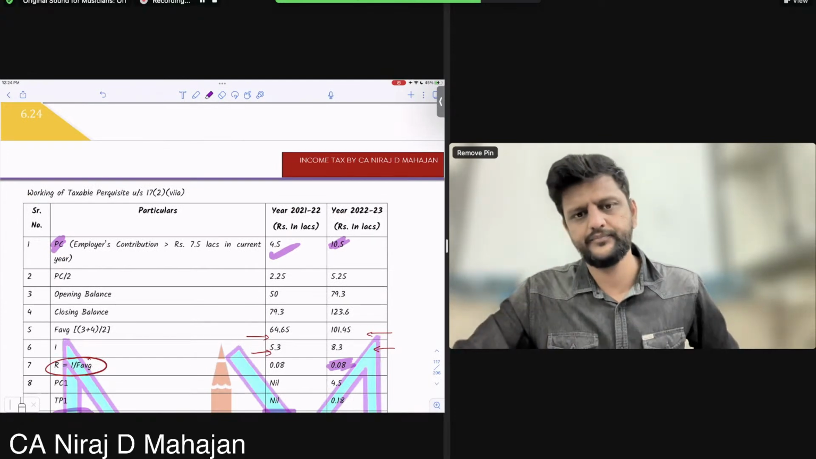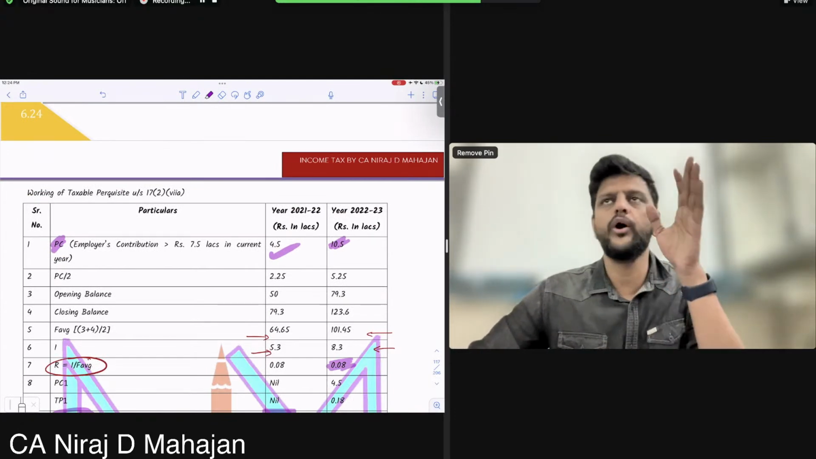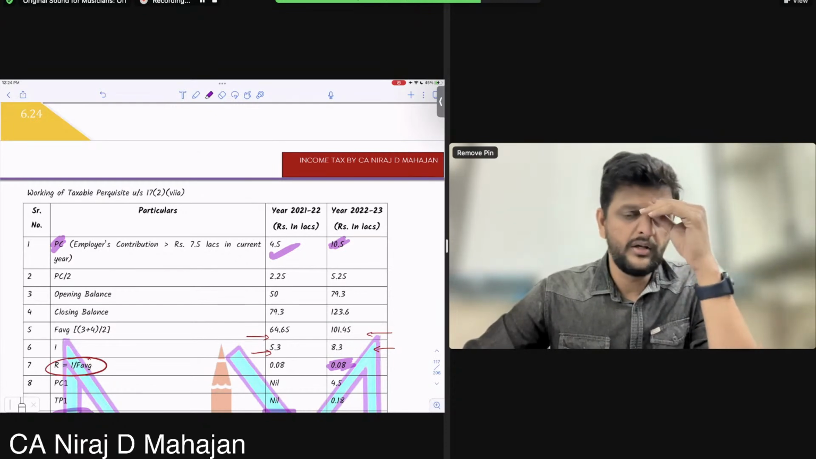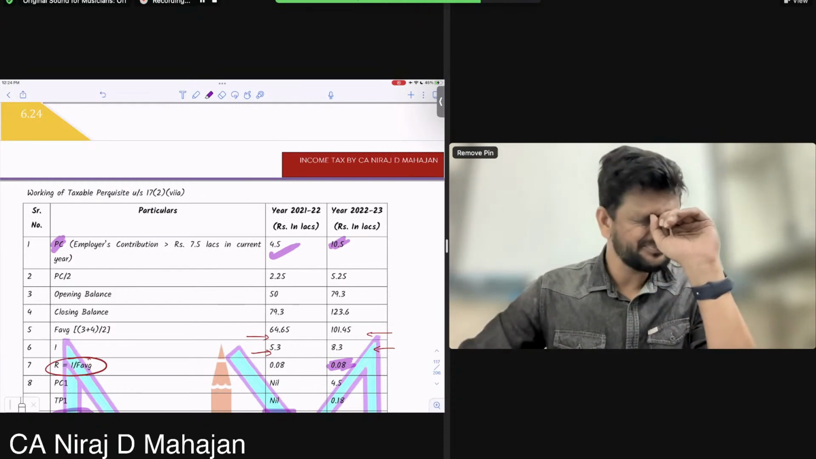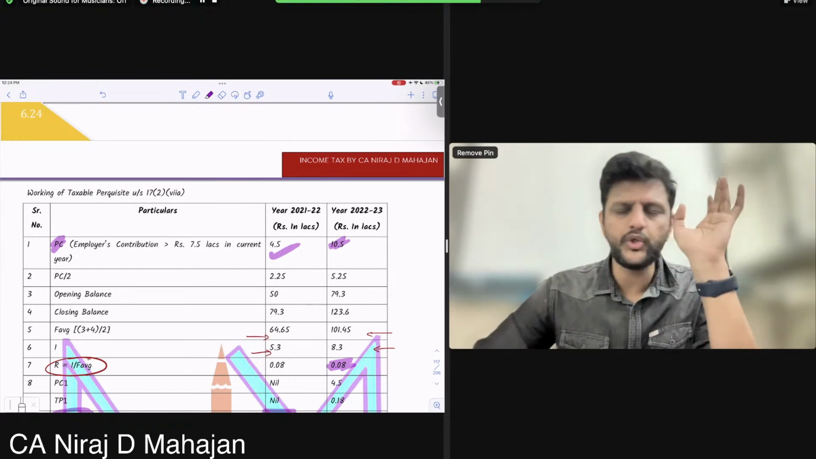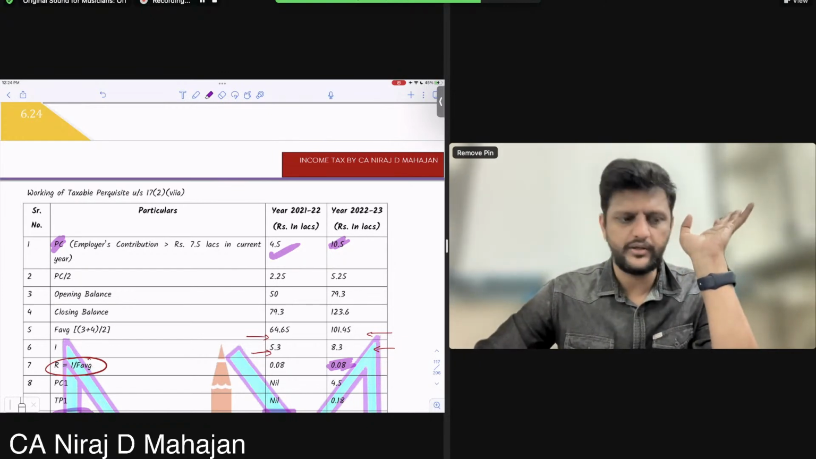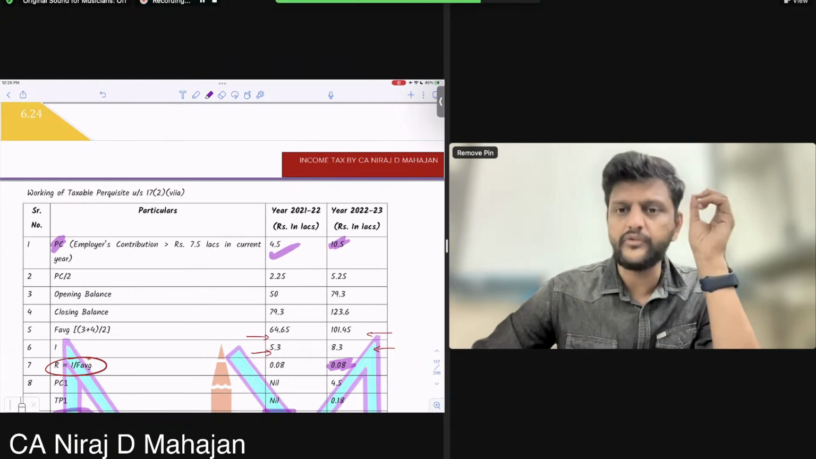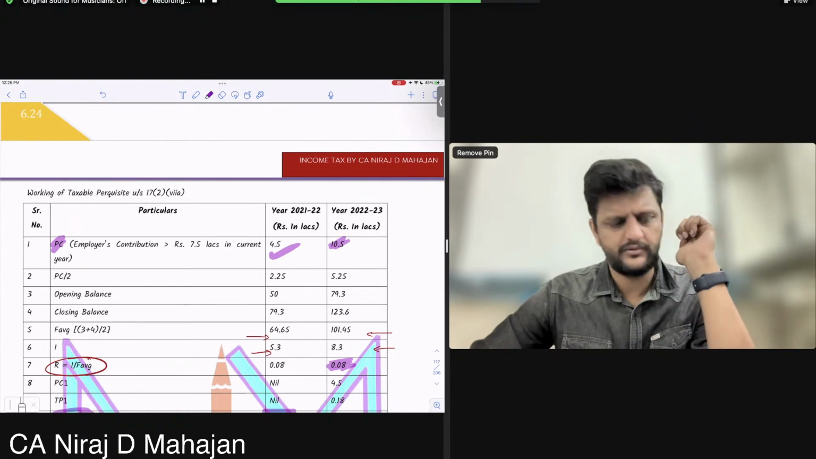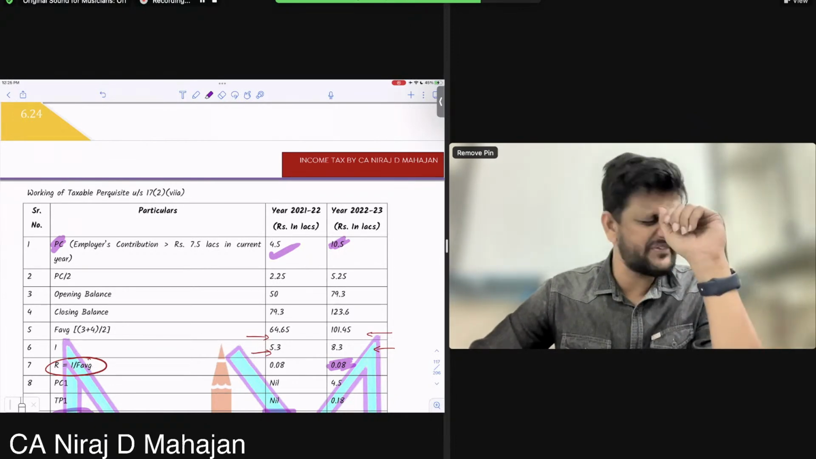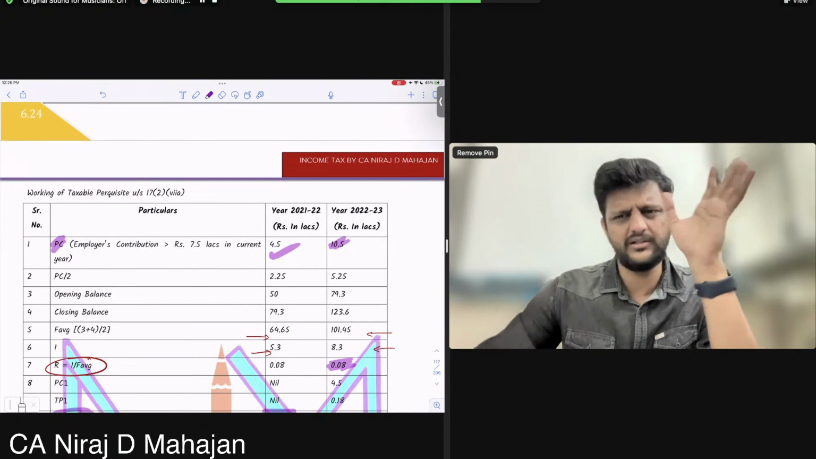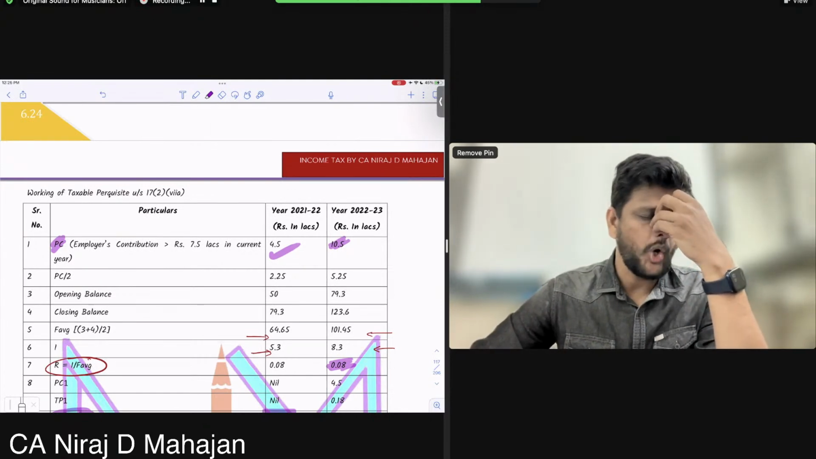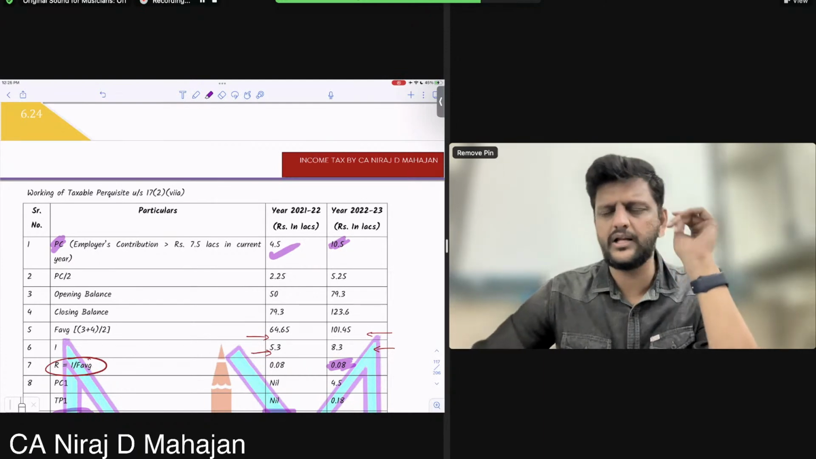Simple or no? Yes? Now what do I have to do? PC by 2 into R, TP by 2 into R, PC1 into R and TP1 into R. Correct till here? Clear? What is the meaning of PC1? Tell me. Contribution more than 7.5 lakhs till the last year. PC1 is contribution, bachcho, more than 7.5 lakhs till the last year.